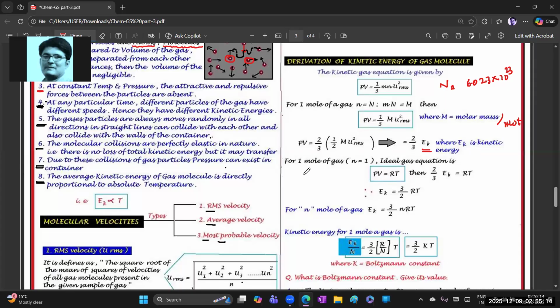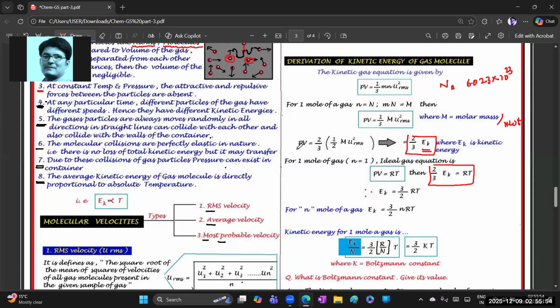Generally, the ideal gas equation is PV = nRT. But whenever the n value is taken as 1 mole, then PV = RT. Okay, here what do we write for PV? We write this one, 2/3 EK. So then if PV is equal to 2/3 EK, then RT is also equal to 2/3 EK, no? So that's why I wrote it. Then 2/3 EK is equal to RT because 2/3 EK is equal to PV.